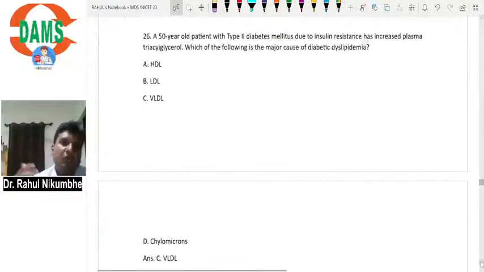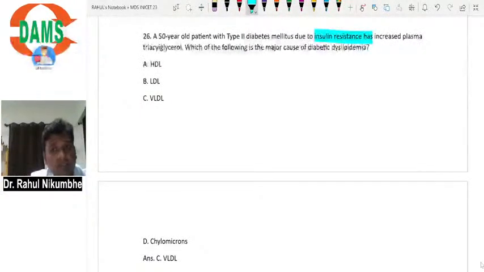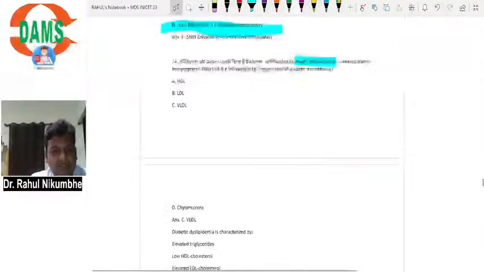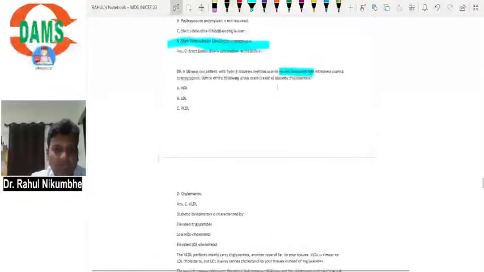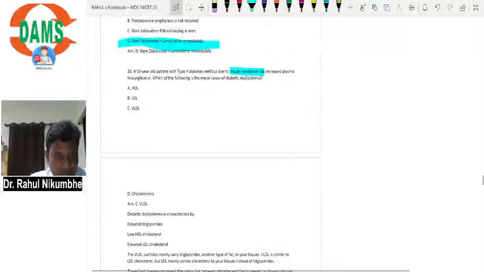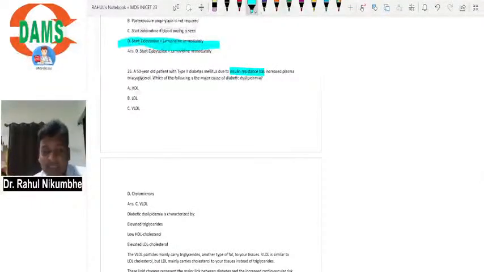A 50-year-old patient with type 2 diabetes mellitus due to insulin resistance has increased plasma triglycerides. Which of the following is the major cause of diabetic dyslipidemia? HDL, LDL, VLDL, chylomicron. The answer is VLDL. Why? Because triglycerides are mainly present in VLDL; VLDL mainly consists of triglycerides. I told you what is happening in diabetes.